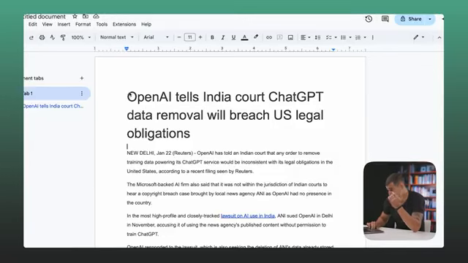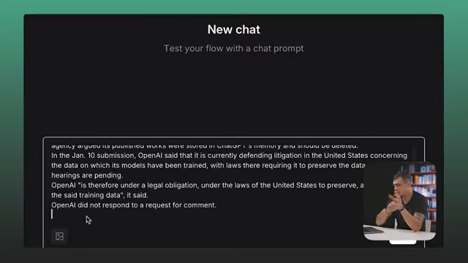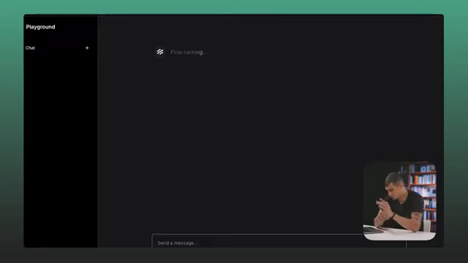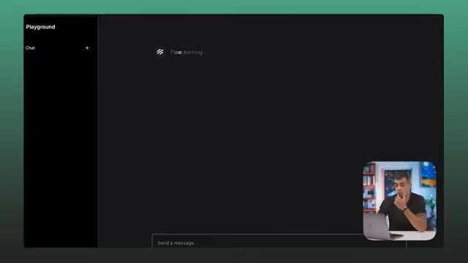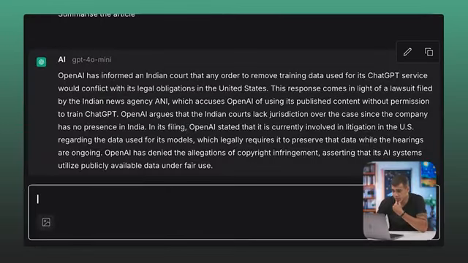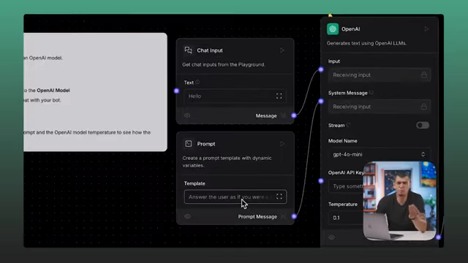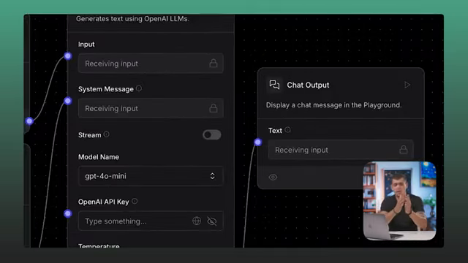Okay, so let's quickly check it out. We have an article that we can use to summarize. So let's quickly copy paste this article and check it out. See, the flow is running. So here we got the summary in our own environment with just API keys and a few blocks visually connected. Now imagine what you can build.